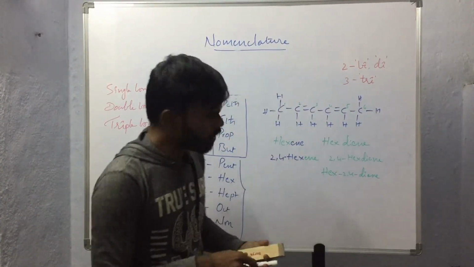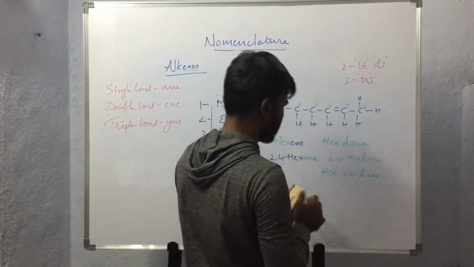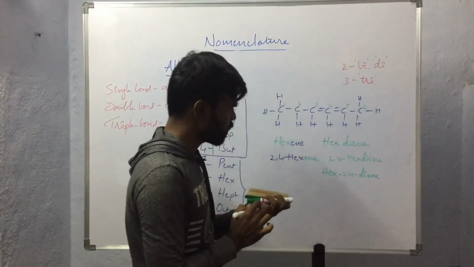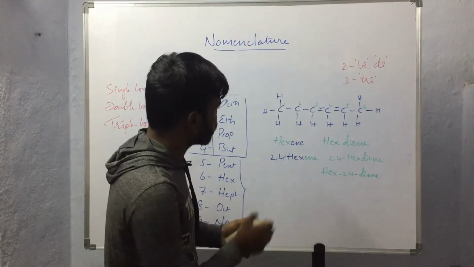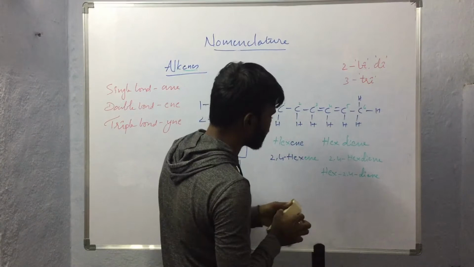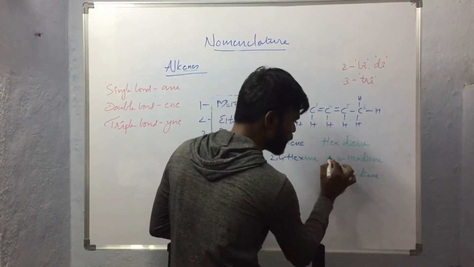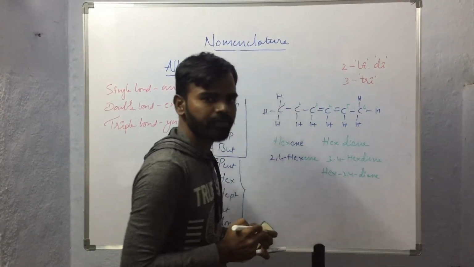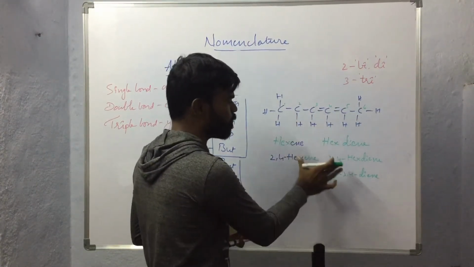So here let us consider the presence of the double bond like this instead. What do we have to do in this condition? Shall we write the name of the compound as 3, 4 hexdiene or hex 3, 4 diene? No. This kind of compound should not be named like this.